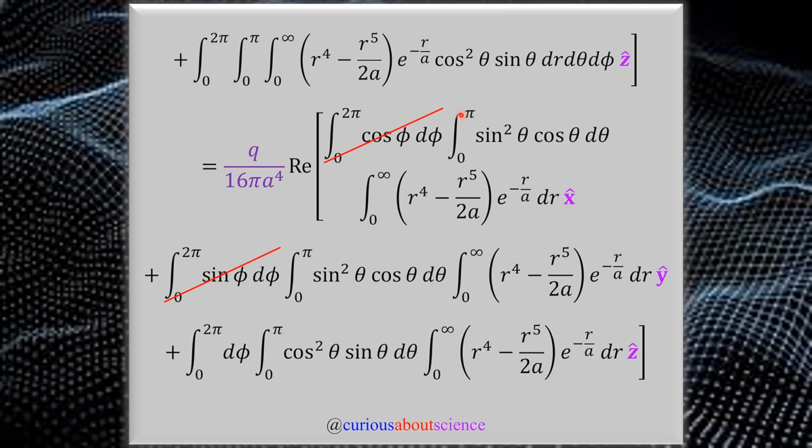One thing to note here is that in the x and y direction, the phi integral has an argument in it, and because it is a periodic function, cosine or sine, we see that the endpoints will cancel, either evaluating to 0 or evaluating to the same number, and with the minus sign in between, it cancels those to 0. So this whole x hat integral set goes to 0, and this whole y integral set goes to 0 due to this phi integral.